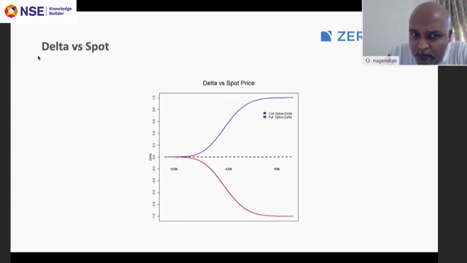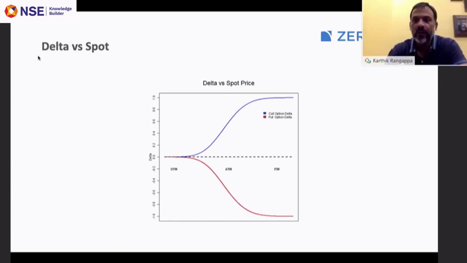In fact, there are hedging strategies called delta hedged strategies. In a delta hedge strategy, what you strive to do is to maintain a delta neutral position. I know I'm talking about a lot of new terms, but because you asked, it's very relevant to speak about them.